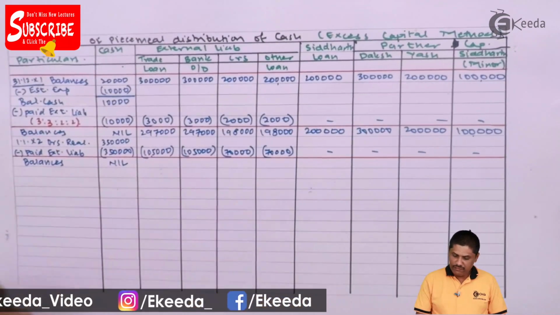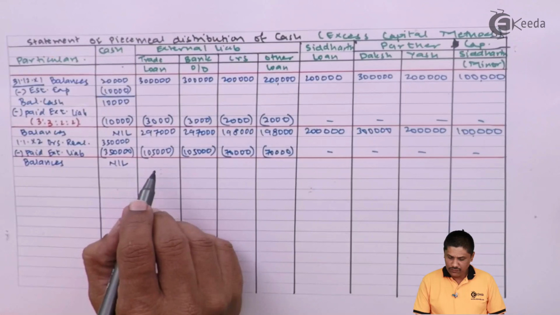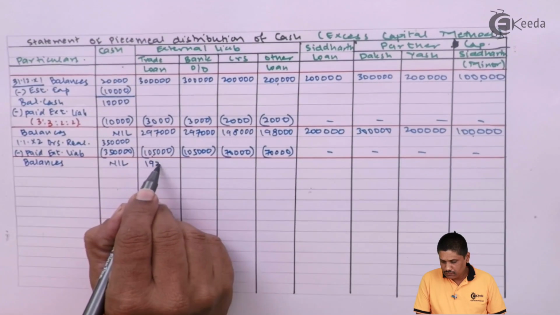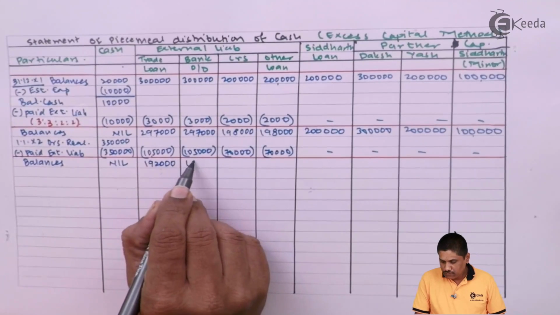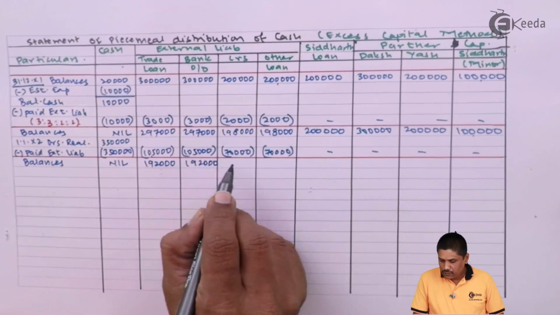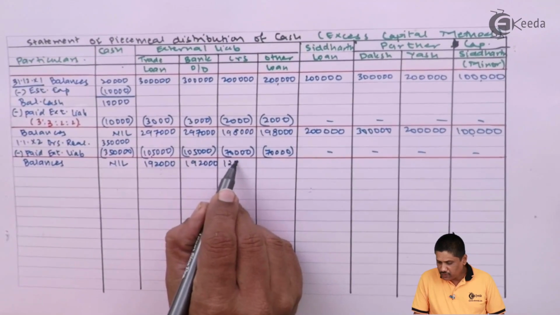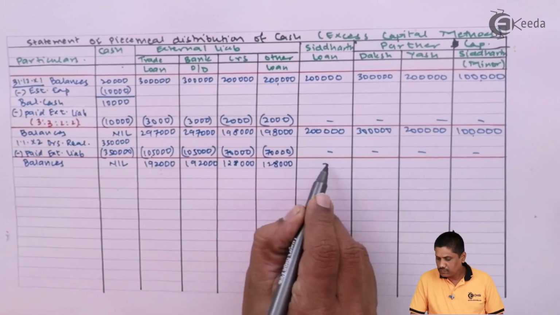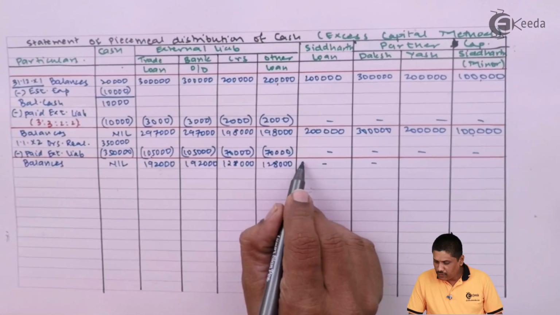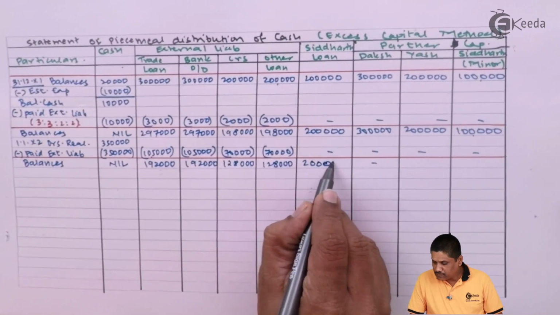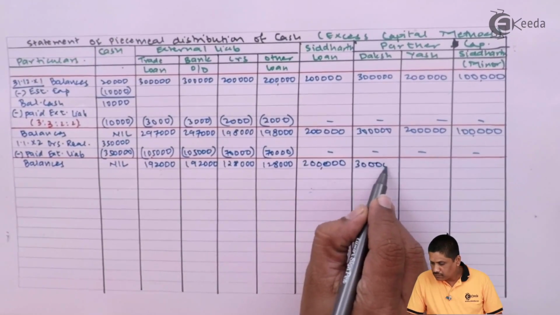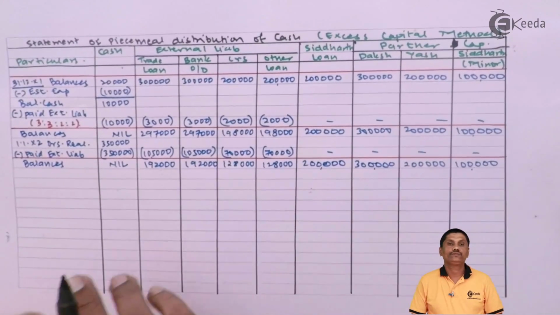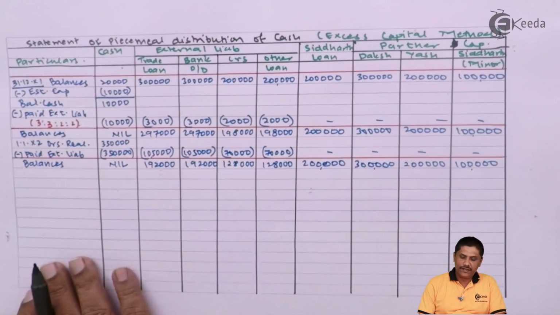Out of 297 we have paid 1,05,000, so it will be 192,000. Here it is 128,000. Remaining amount will come as it is here, 1 lakh. This is how your remaining balances are taken.